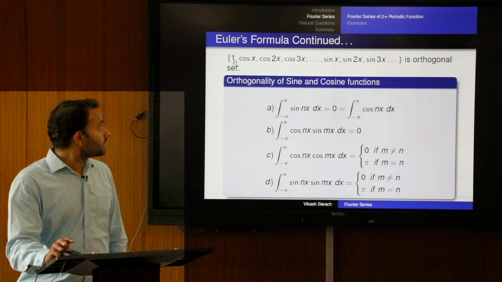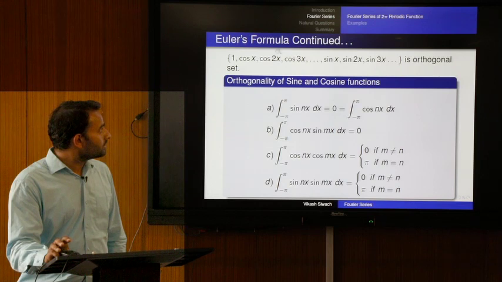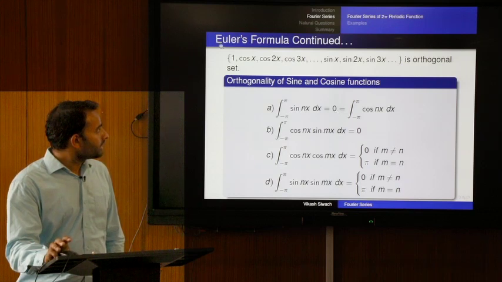So, if we take the constant function and another function of sin nx type, their product is 1 times sin nx, and its integration should be 0. If you take the constant function and another function from cos nx, the product is 1 times cos nx and this integration is 0. If you take one function of cos nx type and another of sin mx type, the integration of their product is 0.